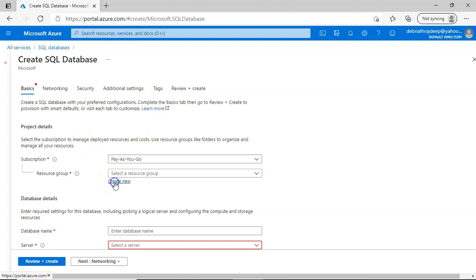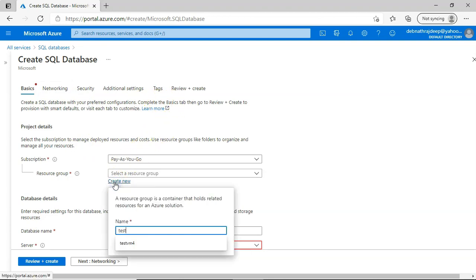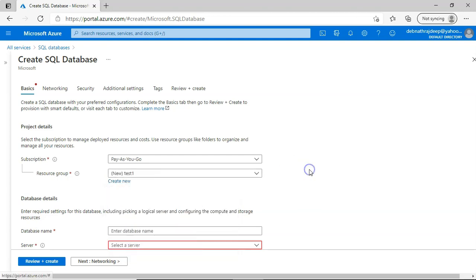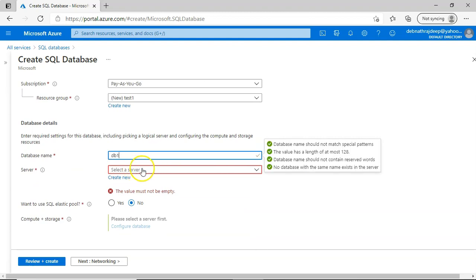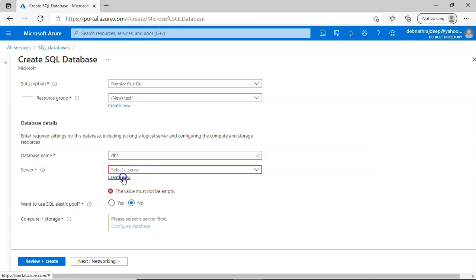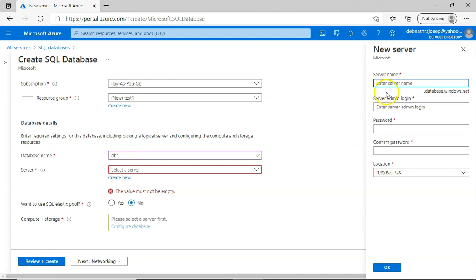So I have to create a new resource group. Maybe I can do test1. And then give a database name, so maybe db1. Now we need to select a server. I don't have a server, so I would create one. I can give it a name, server1, and then it's checking.